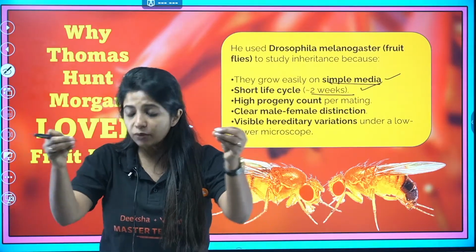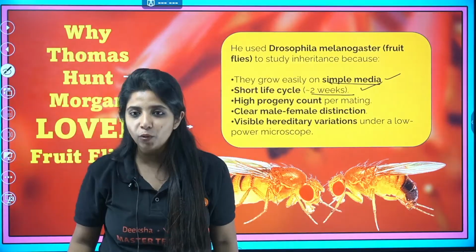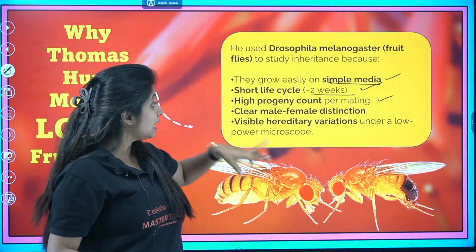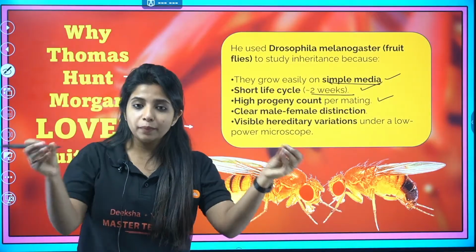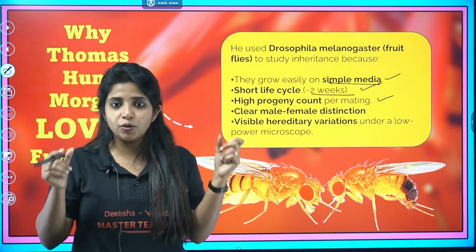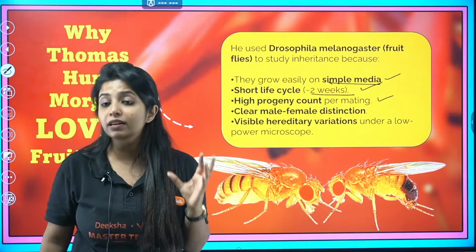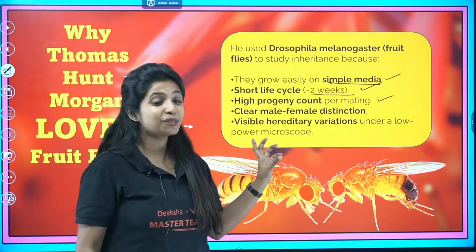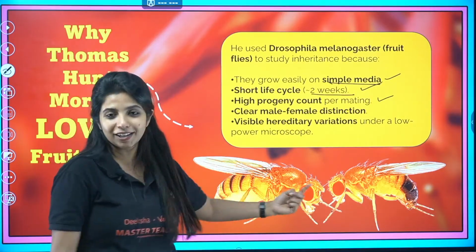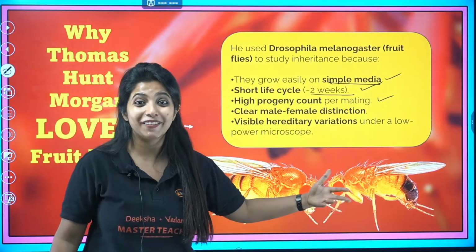Next thing, whenever mating was happening, they produce so many progenies. Now when I get so many progenies, I can experiment more on them. So that was another reason: high progeny. This is a second PUC question, by the way. Next thing, clear male and female distinction. For mating to happen, or if we want to do it artificially also, we need to understand the male and females, and in many organisms it's very difficult to find out. But here these guys had a clear male and female distinction. Usually the smaller one is going to be the male and the larger one is going to be the female. So this is a female. Look at this. It's big, and this one is small. This is going to be a male. This is a very unique feature.